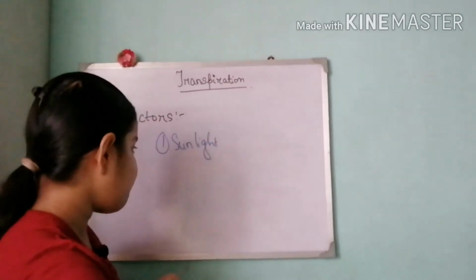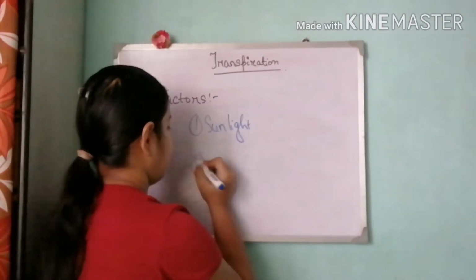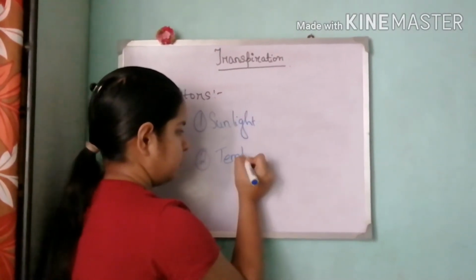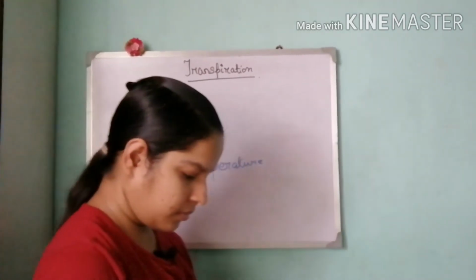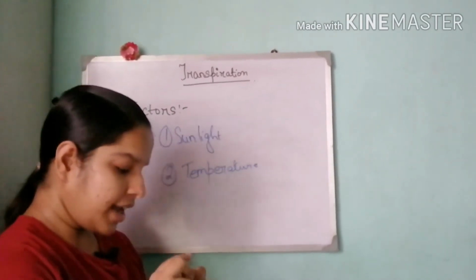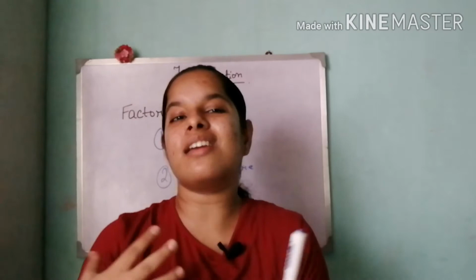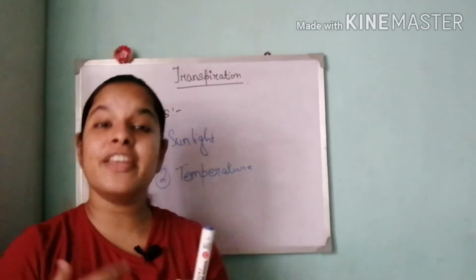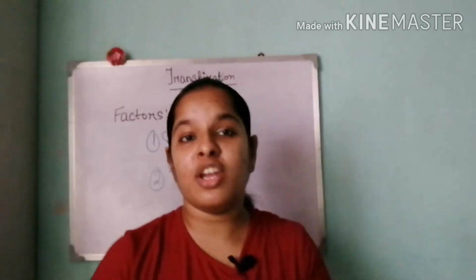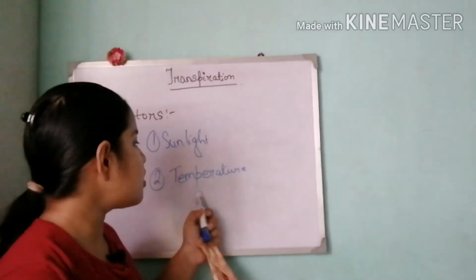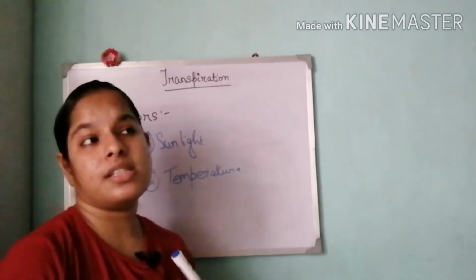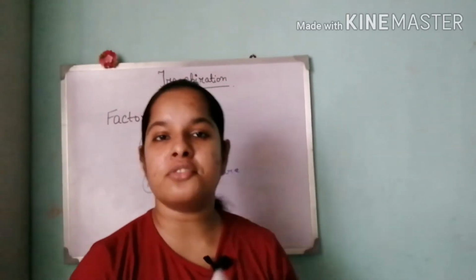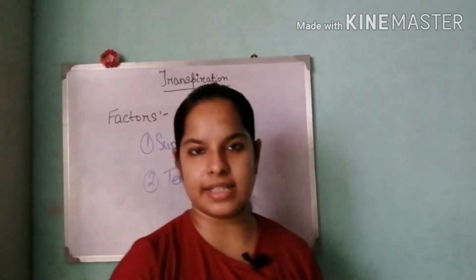Number 2 comes temperature. We know that when we are outside we feel hot. When there is a high temperature, we feel many changes in our body, we also feel uncomfortable. Similarly, when the temperature is high or when it is very hot outside, the evaporation or the rate of transpiration is very high. When the temperature is low, similarly in the rainy season, the rate of transpiration is very low.